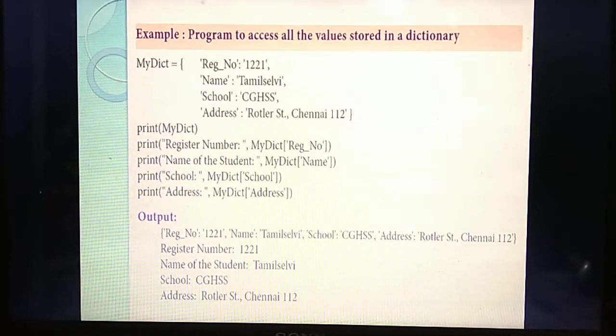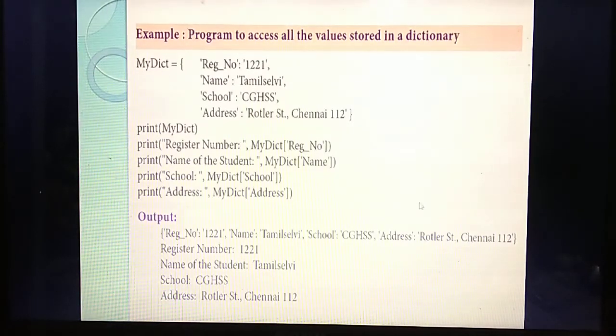Understand? Likewise each thing. Name of the student. So the format is the name of the dictionary, my dict of, and inside the square bracket you should give name. Then school, so my dict of school. Then likewise address. Understand? See the output, then only you will understand. See the output. First, print my dictionary. Whatever elements you have mentioned in the dictionary, all the elements come in the same line.